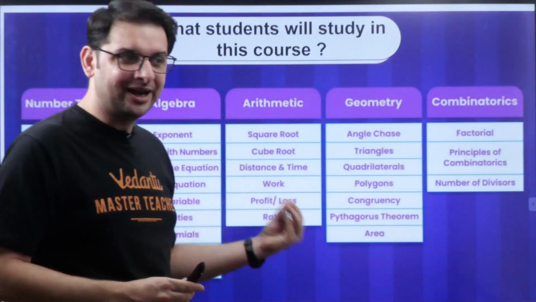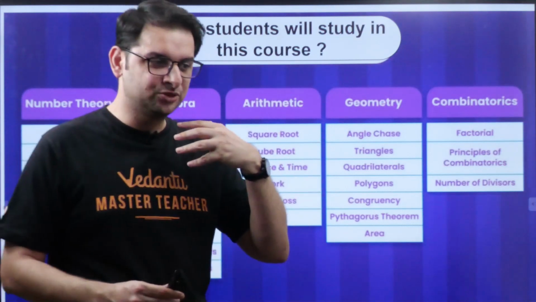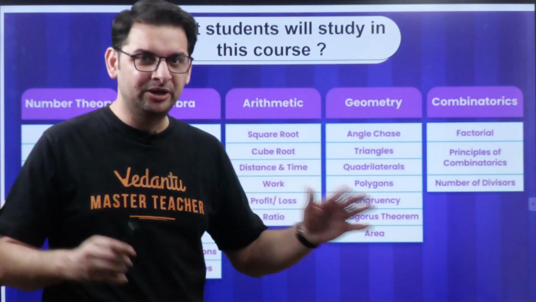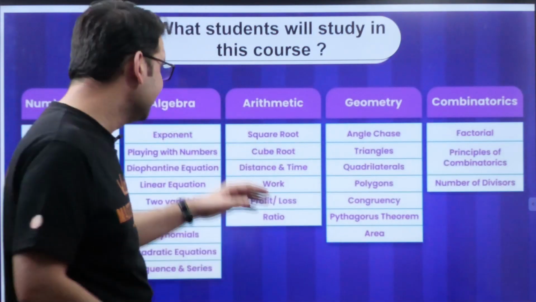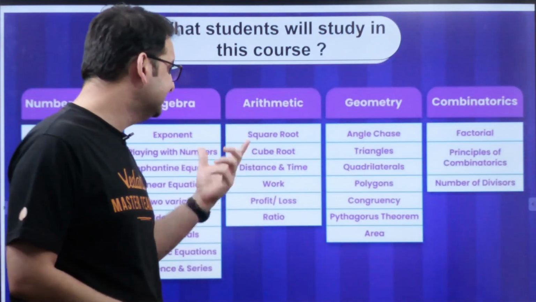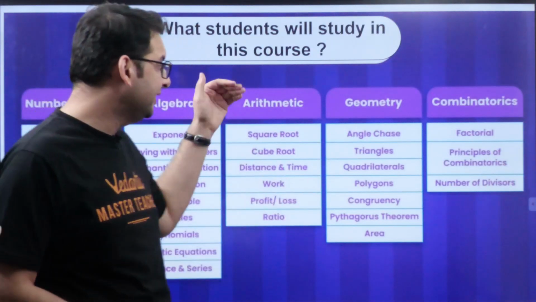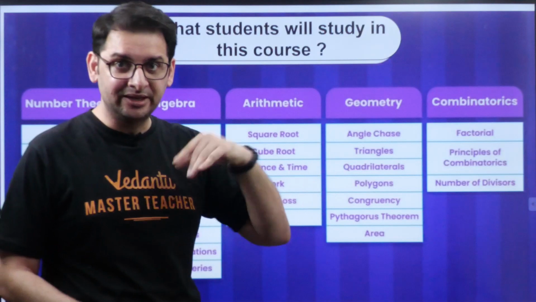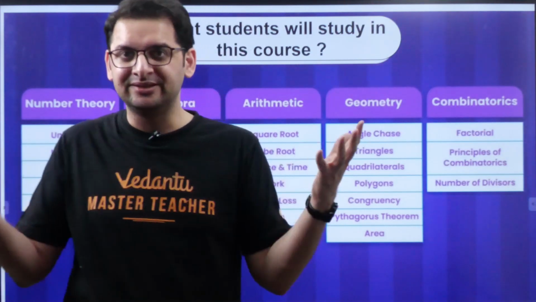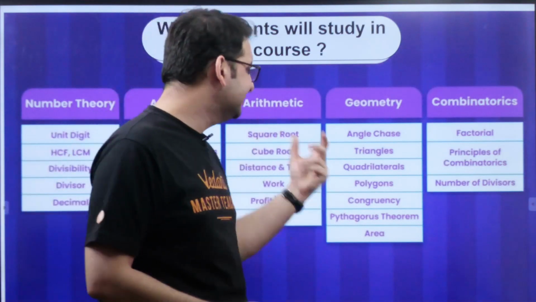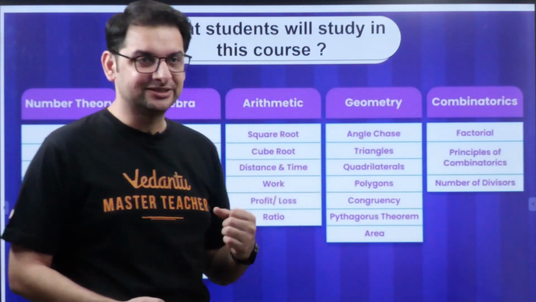Some of these topics are formally introduced to the child in class 11th, but we feel that our student in 7th and 8th is fully capable of understanding some of these topics when explained in a very amazing way. In arithmetic: square root, cube root, distance, time, work, profit, loss, ratio, these are the topics that we are going to cover. In geometry, angle chasing, so we'll be introducing geometry early to these children, so that geometry, which improves the imagination like anything. So angle chasing, triangles, quadrilaterals, polygons, congruency, Pythagoras, areas is something that we're going to cover.